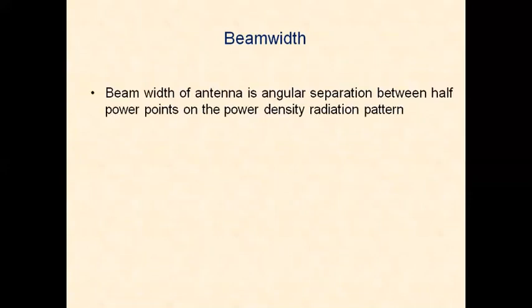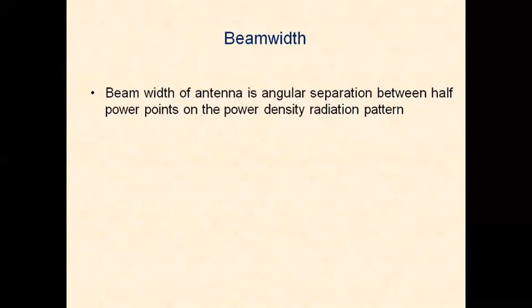Now let us define the beam width of an antenna. Beam width of an antenna is the angular separation between half power points on the power density radiation pattern. What is the power density radiation pattern?